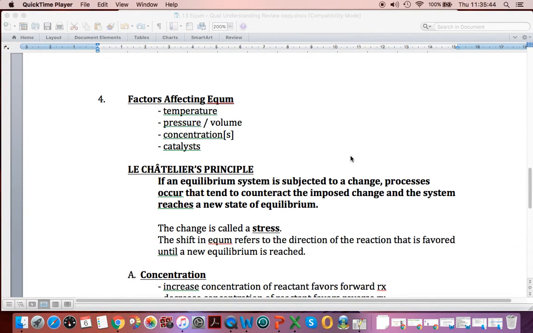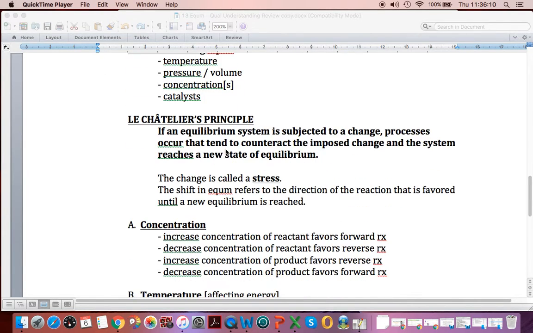Factors affecting equilibrium. Well, temperature. Temperature will always affect equilibrium systems, cause a shift, because we're going to have endothermic or exothermic reactions. Pressure and volume affect systems of equilibria that have gases. Concentrations can affect gases, but they can also affect aqueous solutions, which is where we commonly run into that. And we have catalysts.